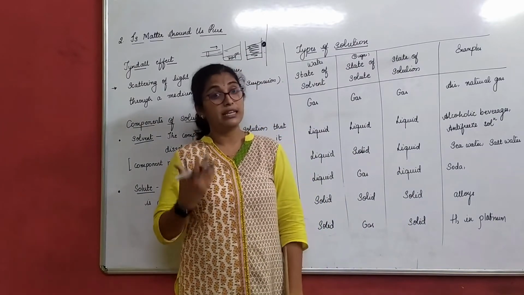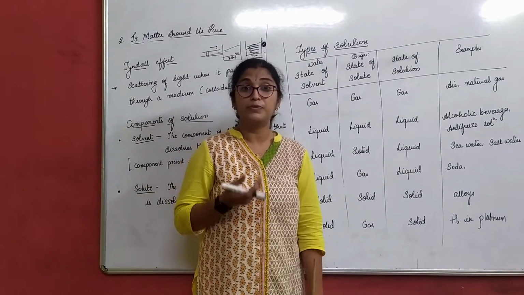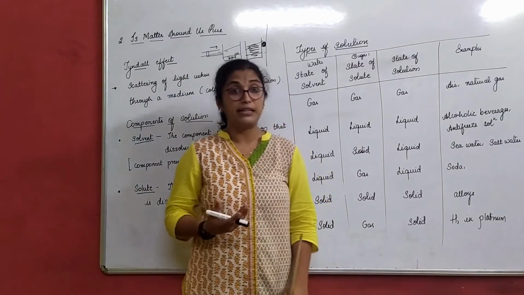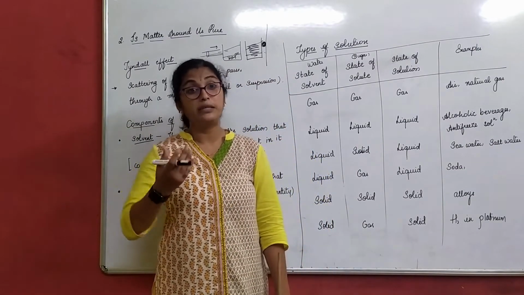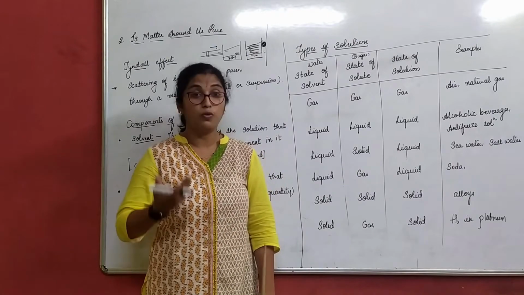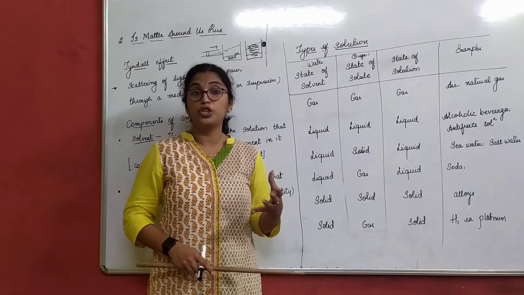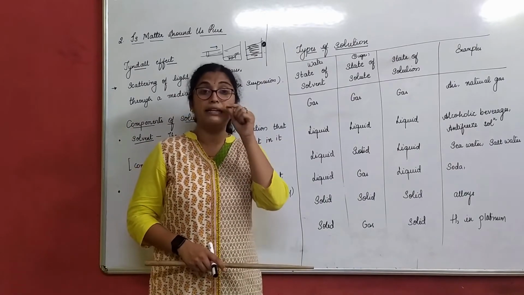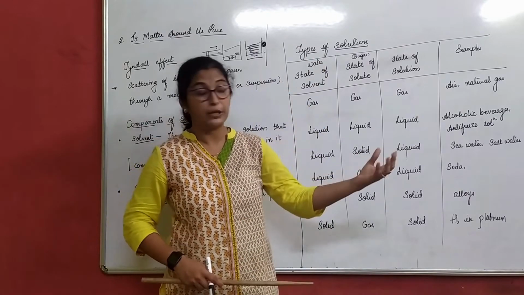Now hydrogen is a gas. It is present in platinum. What is platinum? It is an element. It is also called white metal or white gold, what we get in our jewelry shop. I am talking about that platinum, but again that is refined.